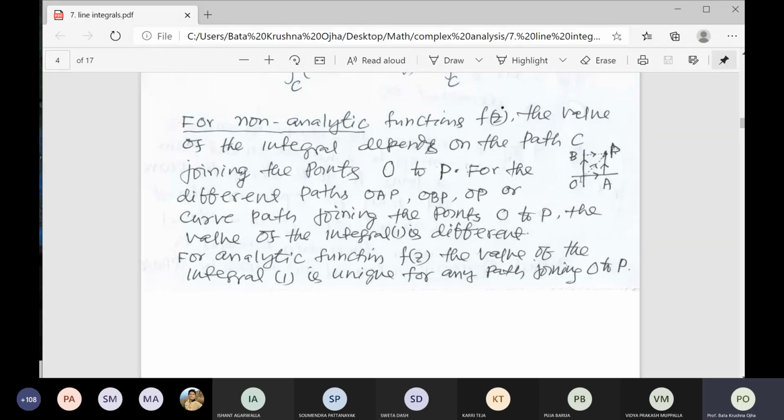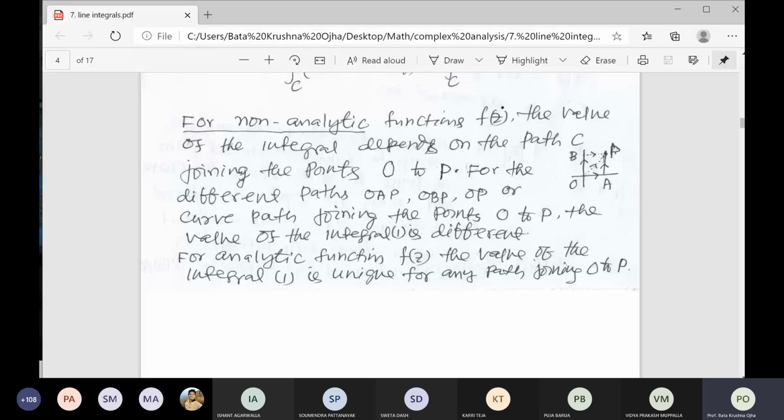Another path is from O to A along the x-axis, then vertically to P. Another path is along the y-axis, that is O to B, then B to P. So here we find three different paths.